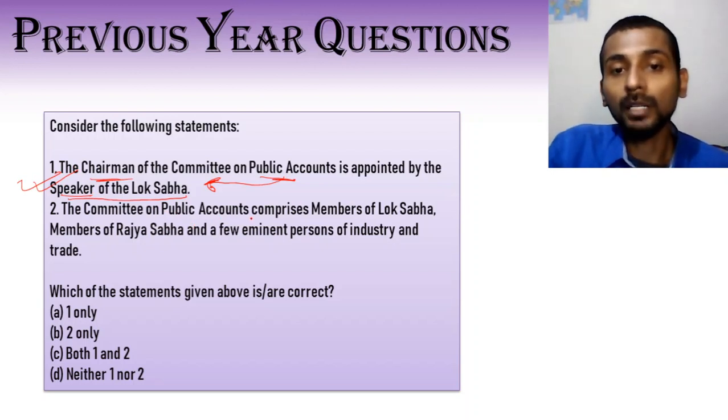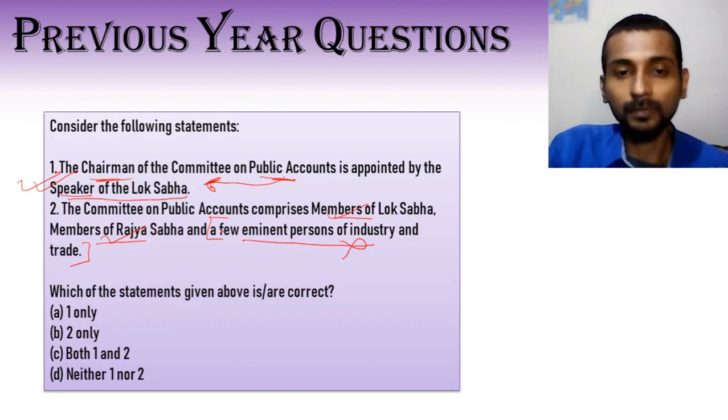Now the Committee on Public Accounts comprises members of Lok Sabha, this is true, members of Rajya Sabha, true, and a few eminent persons of industry and trade. Now this part of the statement is incorrect. So this is also a note to you that in the exam, please read the full statement. Don't just read till here and think that, oh yeah, this is correct, so the answer is both 1 and 2. No, statement 2 is incorrect. Be sure to read the entire statement. Don't hurry through the paper. Statement 2 is incorrect. Statement 1 is correct. That leaves us with the answer 1 only.